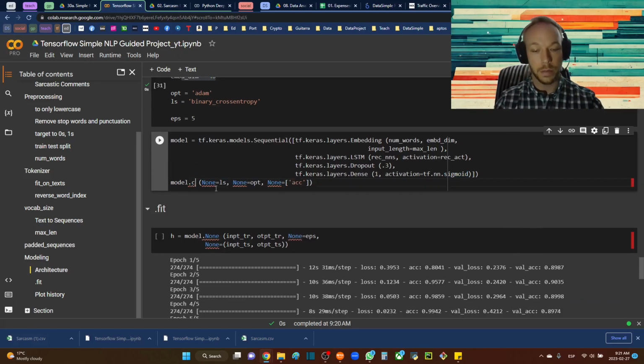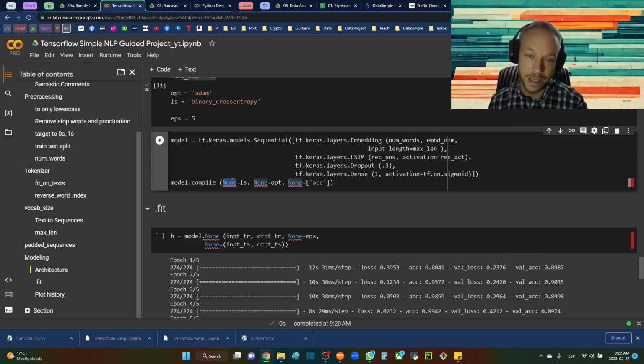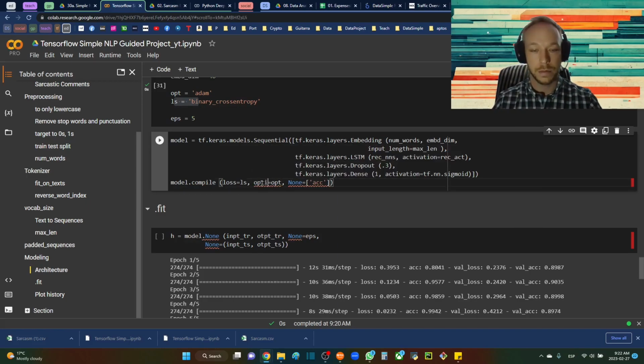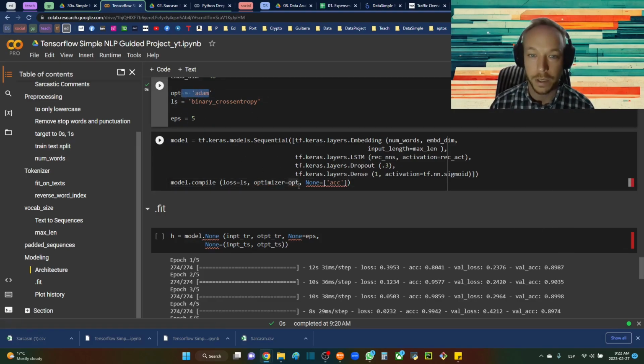We're going to then compile, so model.compile our model. This is where we're going to tell our model what to think of the loss, what to decide is incorrect, and the optimizer to help it slide down the gradient a little bit. So the first thing we'll define is loss equals ls, which is the loss we defined up above. And then optimizer is the optimizer Adam that we defined up above.